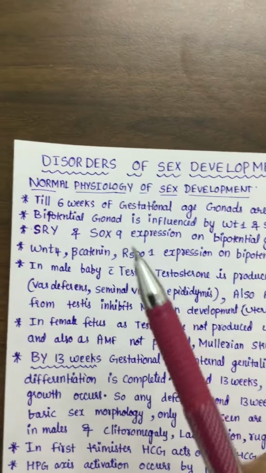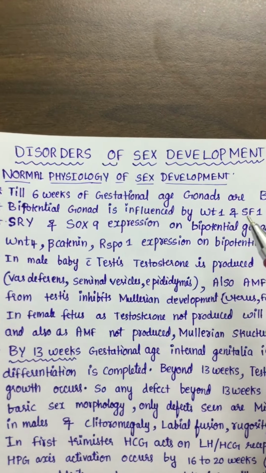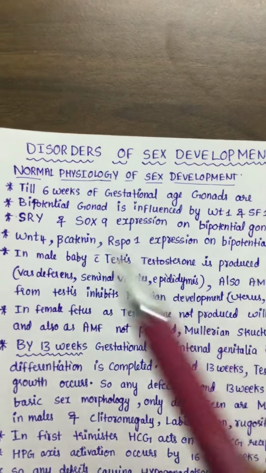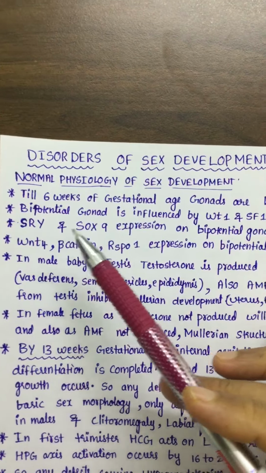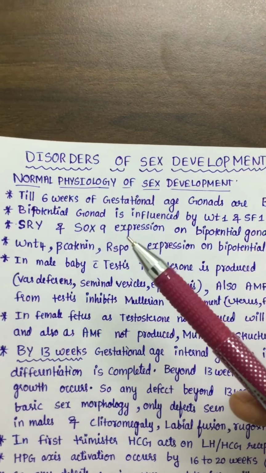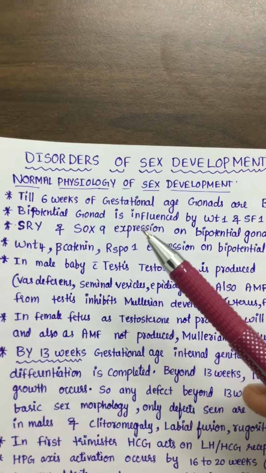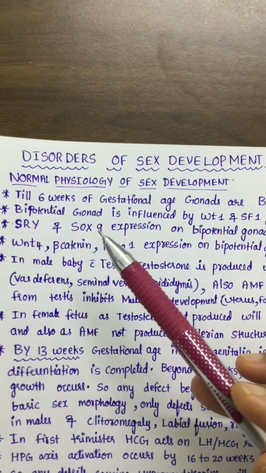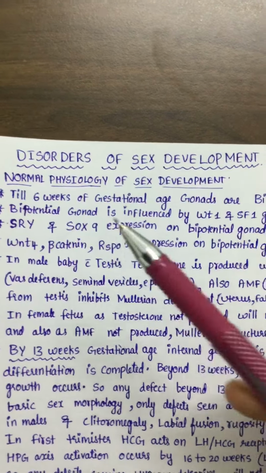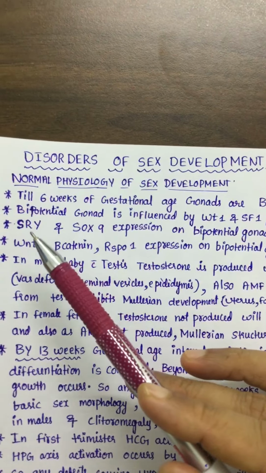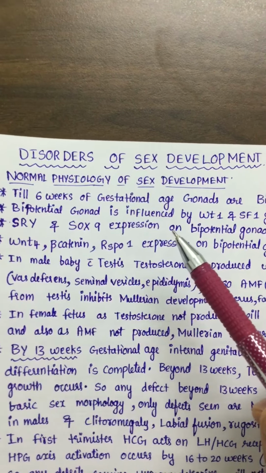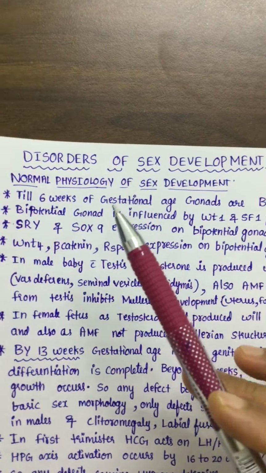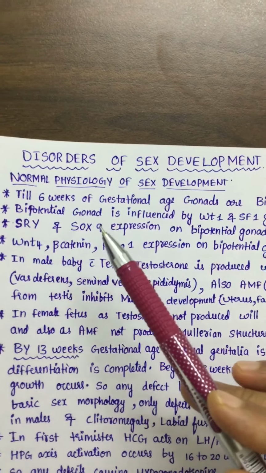But if there is absence of WT1 and SF1, there is complete absence of the bipotential gonad and there will be no formation of any gonads. If in a male child the SRY and SOX9 expression is defective, the genotype will still be male, 46XY, but there will be no production of testosterone because there will be no testis. For the development of the testis, these genes are important.